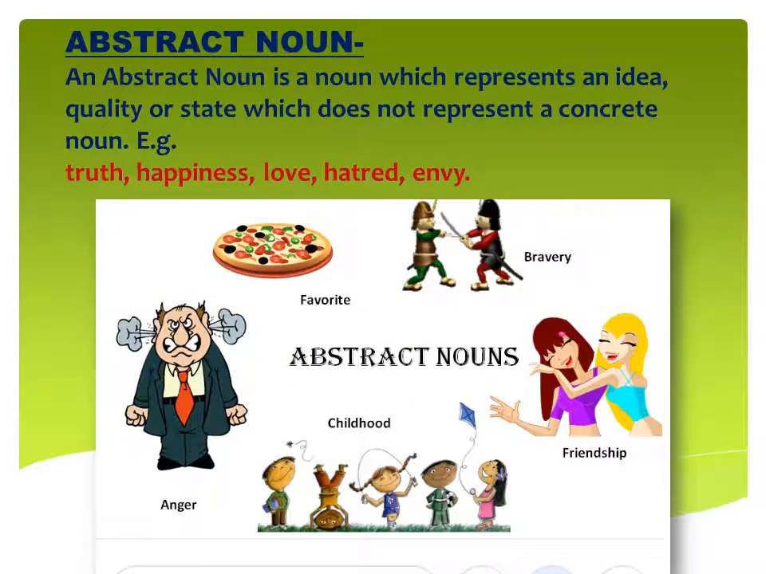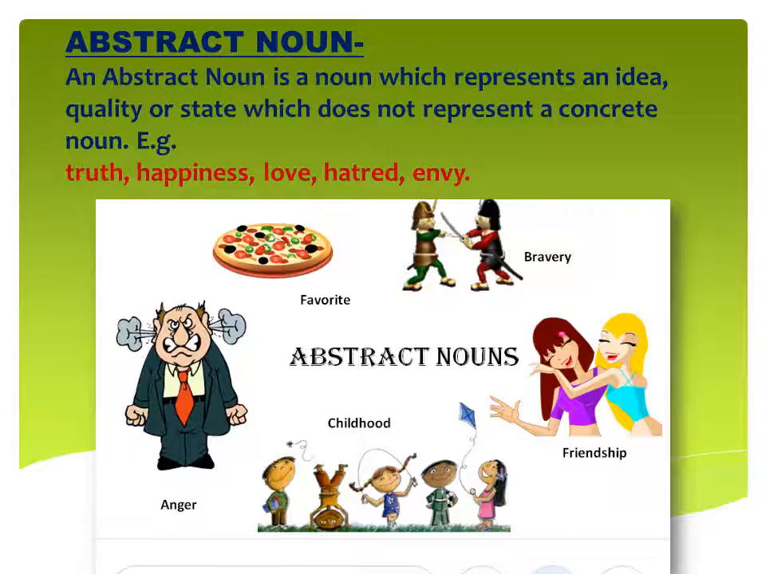So some more examples with the picture of abstract noun, like favorite. Pizza is my favorite. Pizza you can see, but the word favorite, that is an abstract noun. Bravery means you are brave, I can see you, you are brave. But bravery is a type of abstract noun. Friendship: everybody is having friends, so you can see your friend, you can touch your friend, you can talk to your friend. But friendship is an invisible thing that you are having with your friend, you cannot see friendship. So friendship is a type of abstract noun.